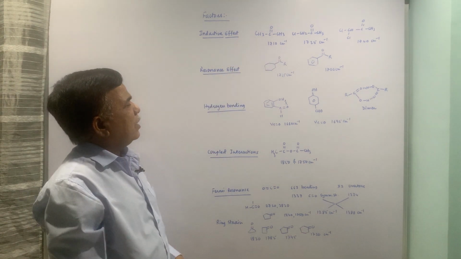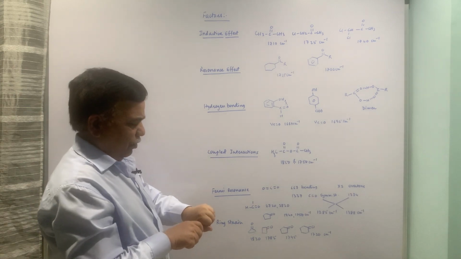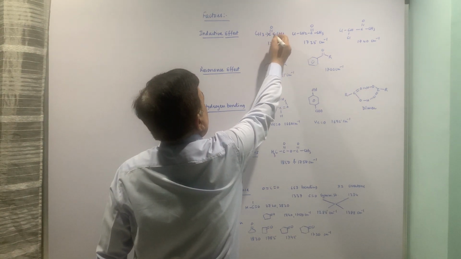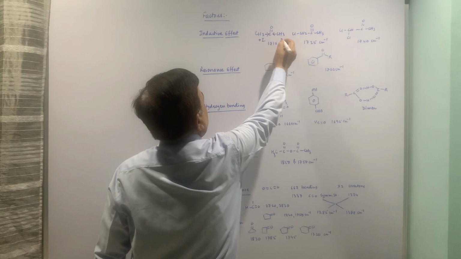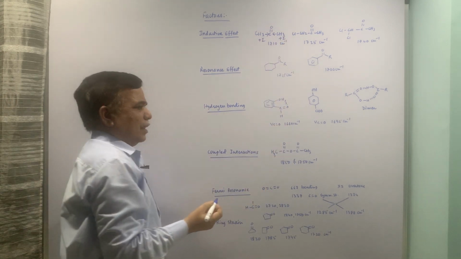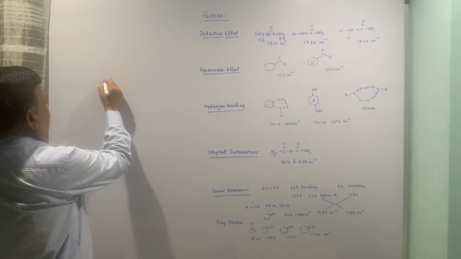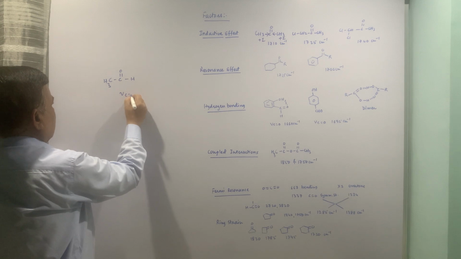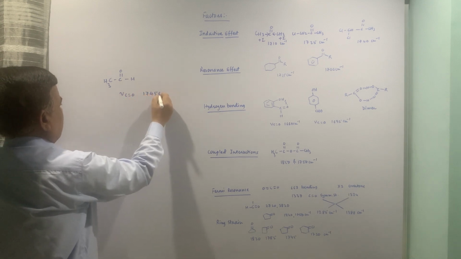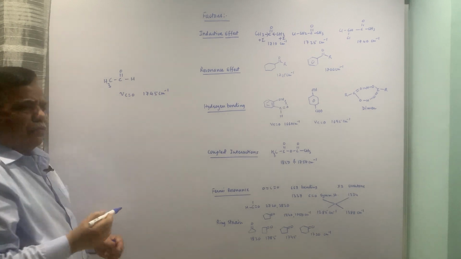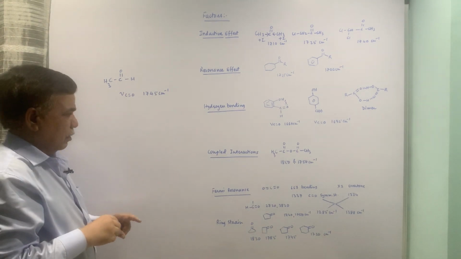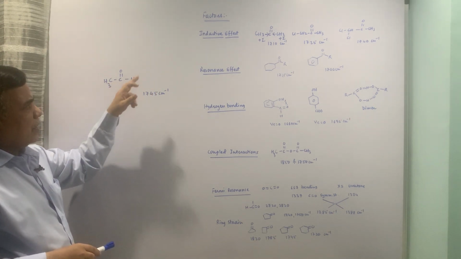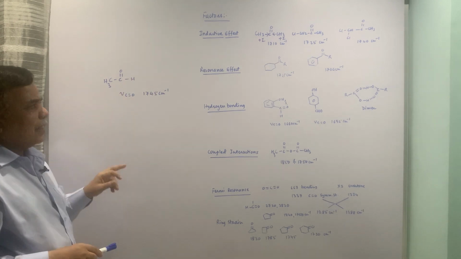1710 for saturated ketone, and the value is low because both the methyls are exerting plus I effect. So, plus I effect decreases the carbonyl stretching frequency. On the contrary, if I look at this, 1745. So, once we replace one methyl with hydrogen, the stretching frequency goes high. That means the magnitude of plus I effect is reduced if you go from acetone to acetaldehyde.